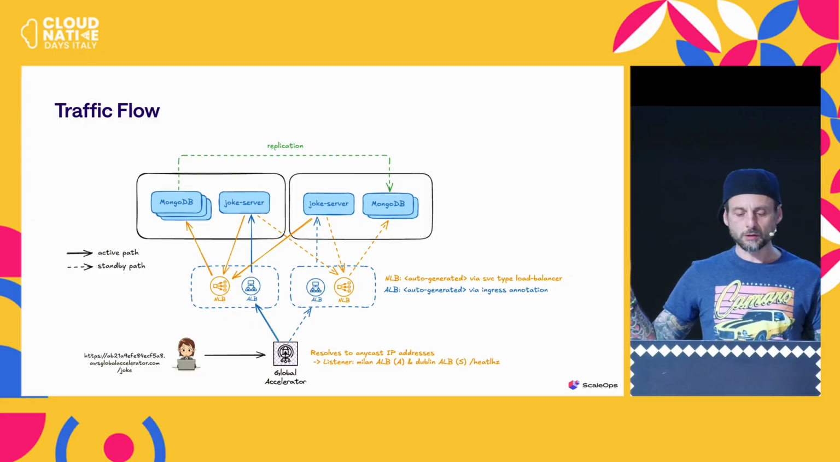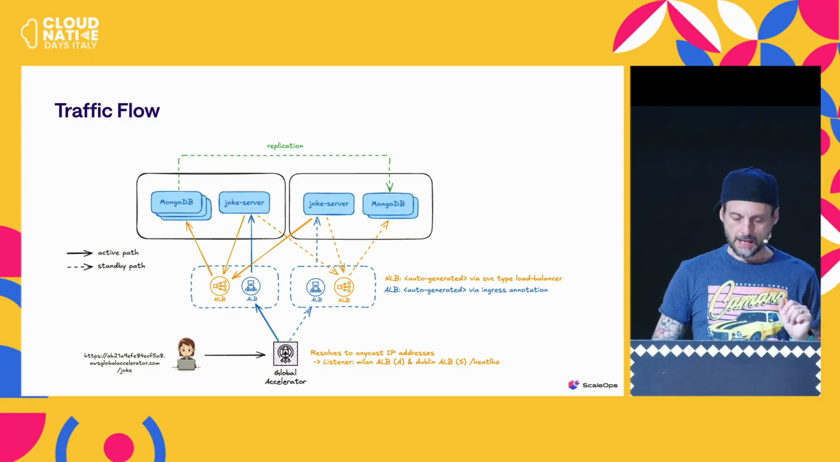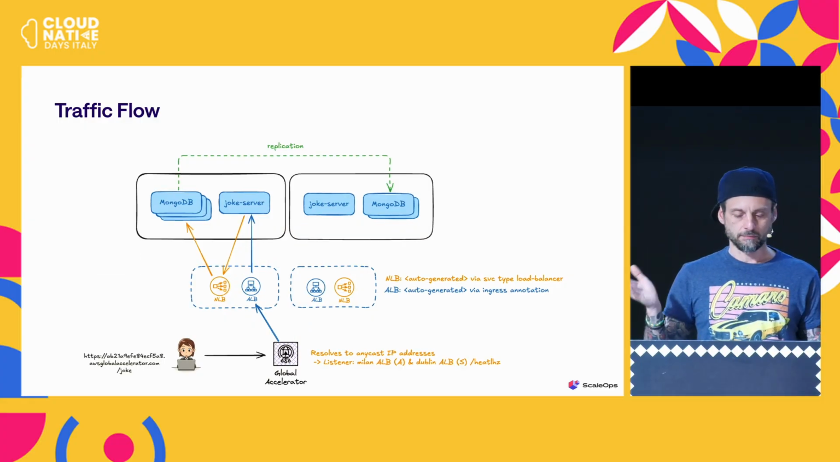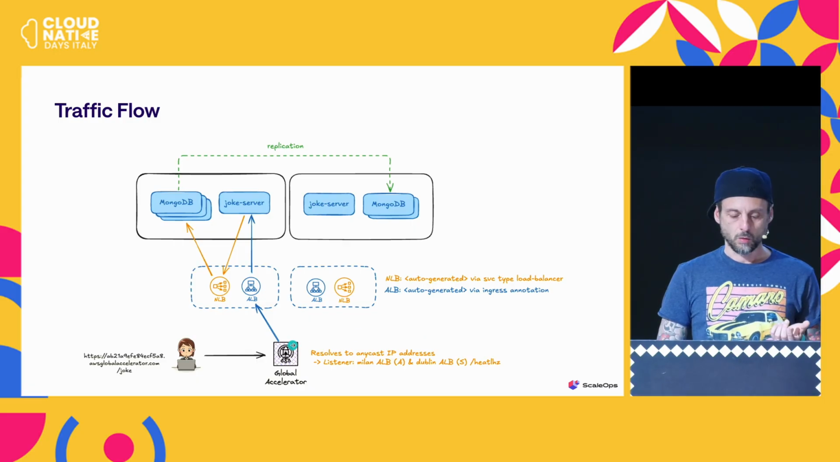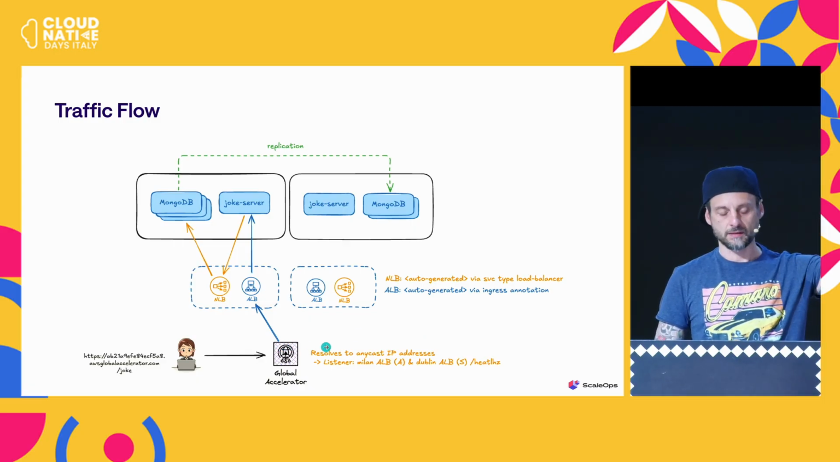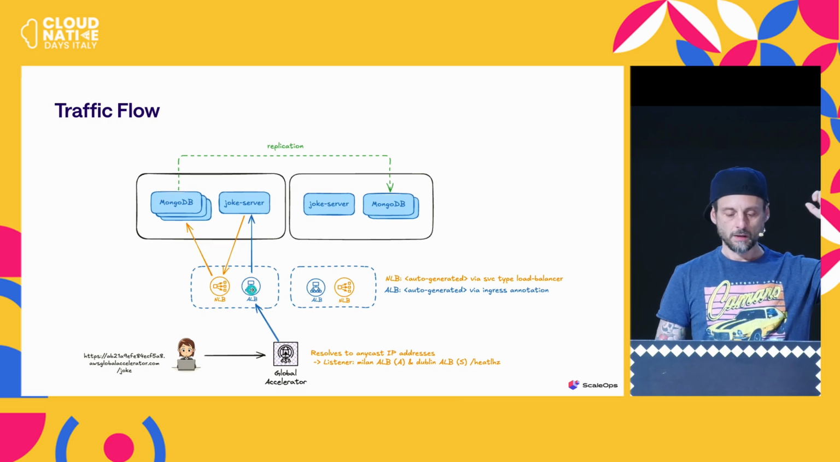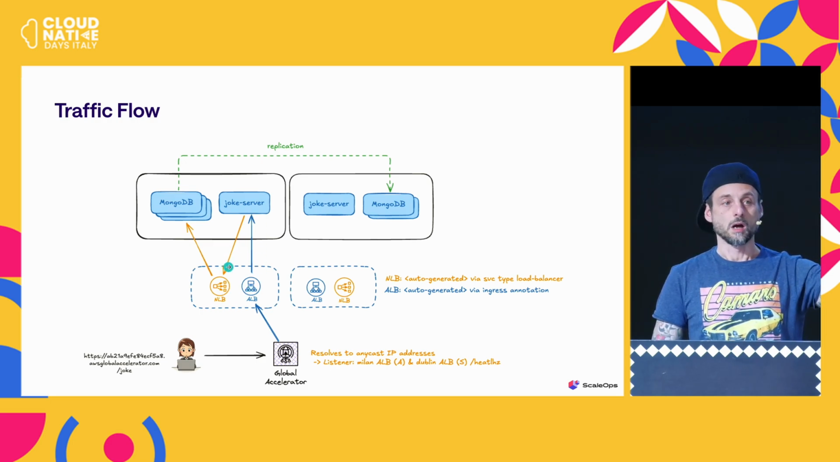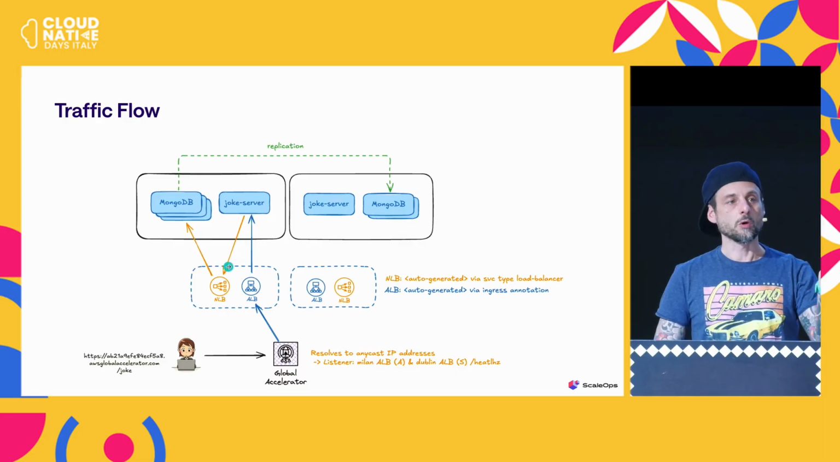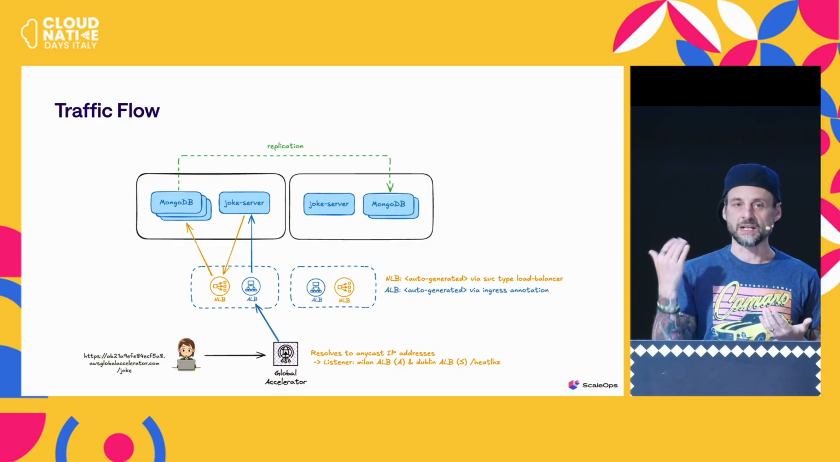So here, there's a lot of different paths. Let's say in a nominal path, where everything is going right, we have 100% of the weight going to our ALB in Milan. Then the ingress going to Joke server is connecting to our MongoDB through a service type load balancer. So why go through an NLB?